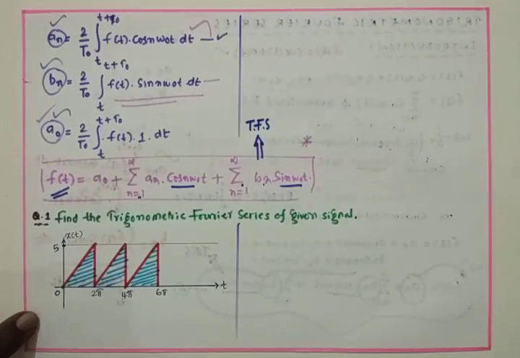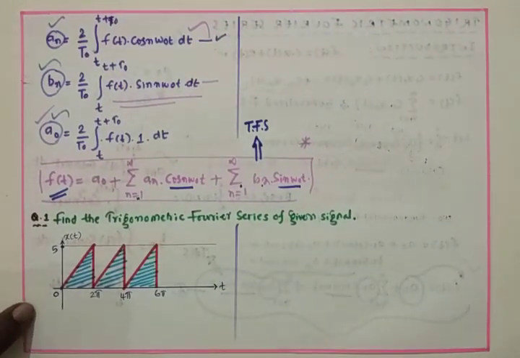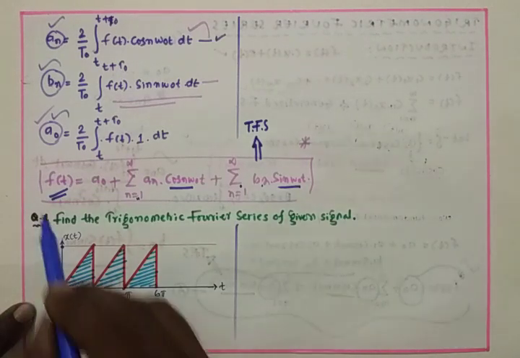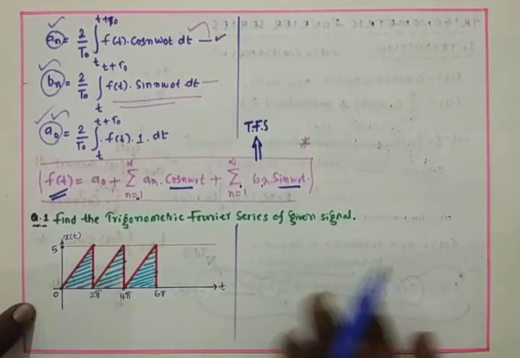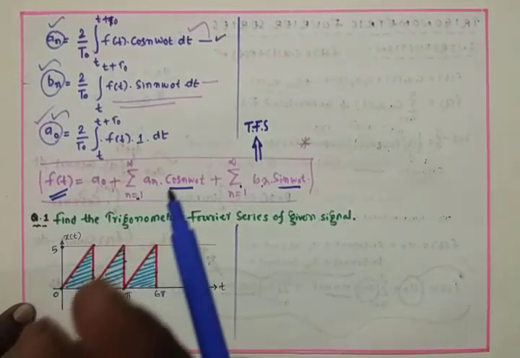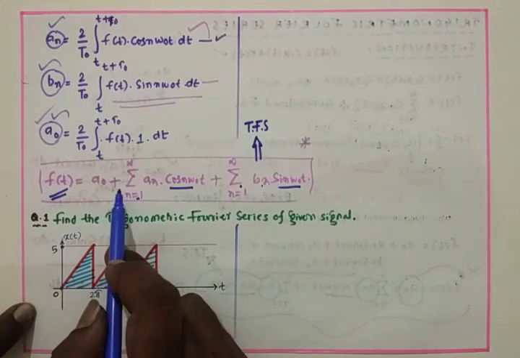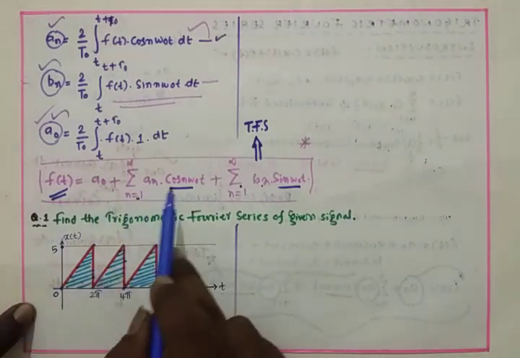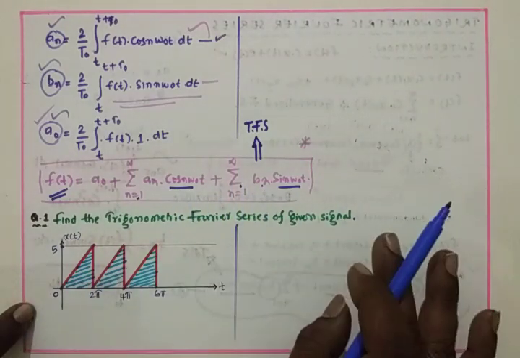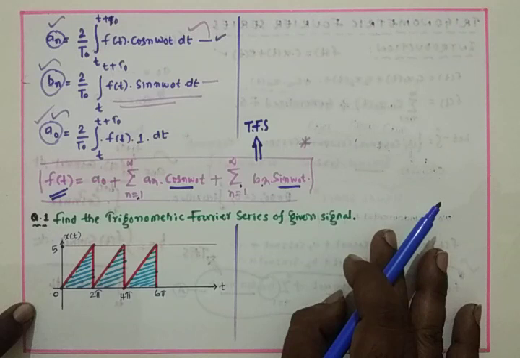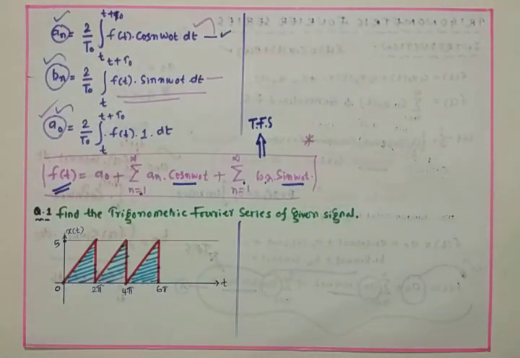What is the trigonometric Fourier series for? It is used to model periodic signals. Now f of t is a periodic signal, and we are representing the periodic signal using the Fourier series. This is the trigonometric Fourier series because we have used trigonometric function polynomials.